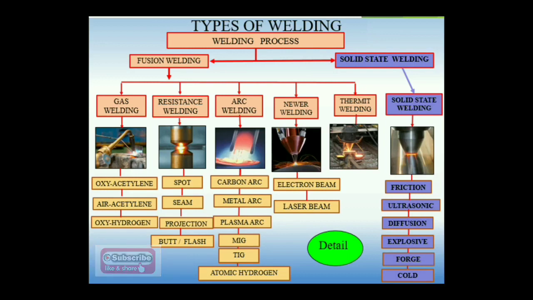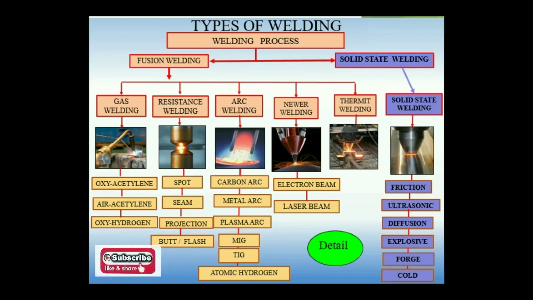One shaft is fixed and the other is rotated, developing friction between the two faces of the shafts, and with the application of pressure, the joint is carried out. Ultrasonic welding process. Ultrasonic acoustic waves are used to make a joint between two metals. No fusion takes place in the ultrasonic welding process, so that is considered a solid state welding process, and that is similar for the diffusion welding process.